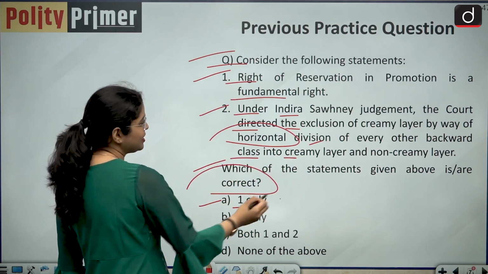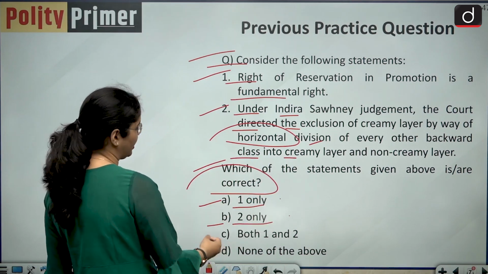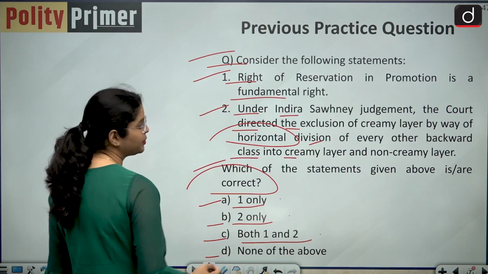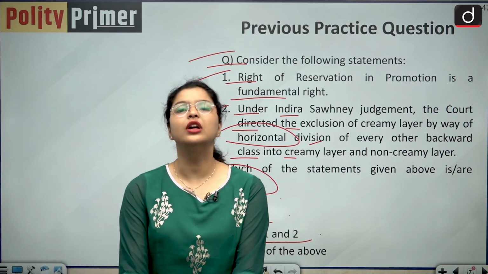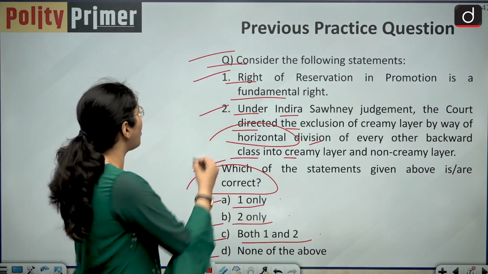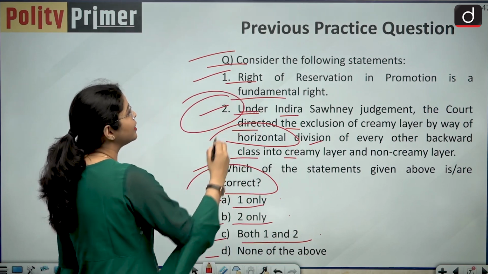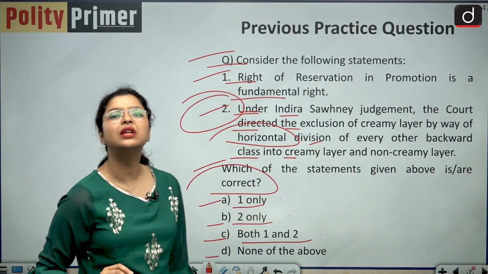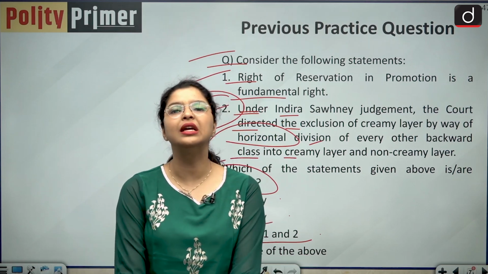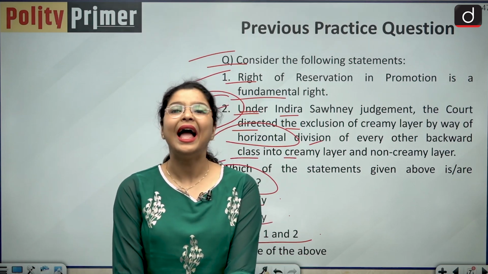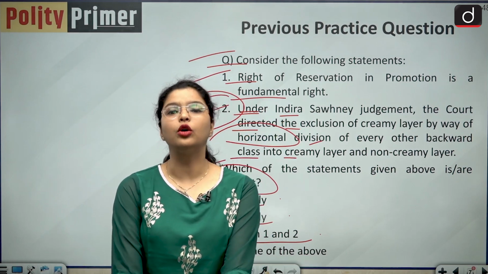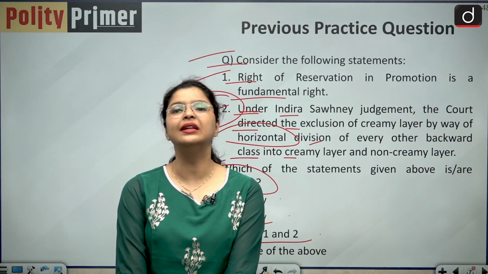The options are, option A is 1 only, option B is 2 only, option C is both 1 and 2, and option D is none of the above. So your correct answer is going to be option B, 2 only. This statement is only correct because right to reservation in promotion is not a fundamental right, as has been ruled by our Honorable Supreme Court in a very recent case.